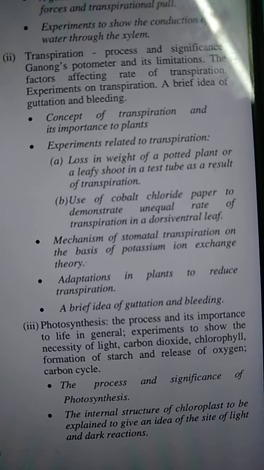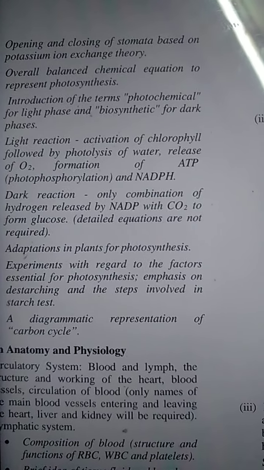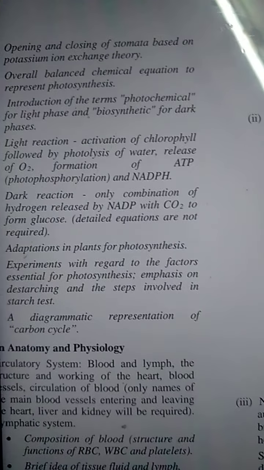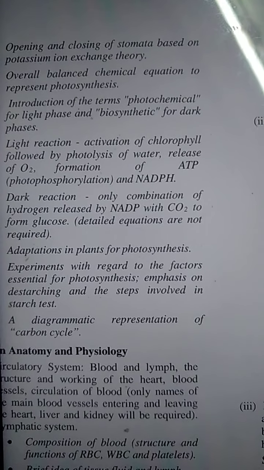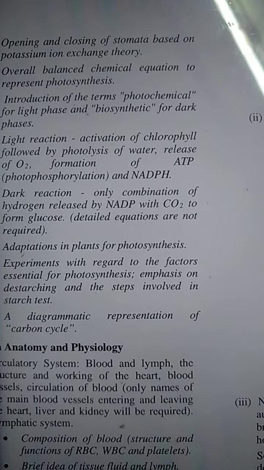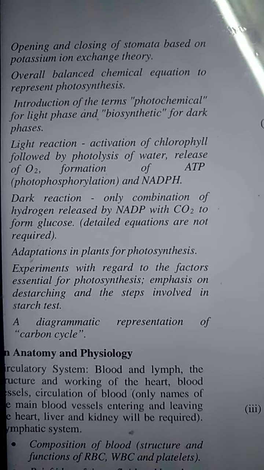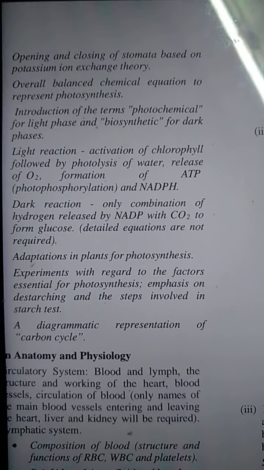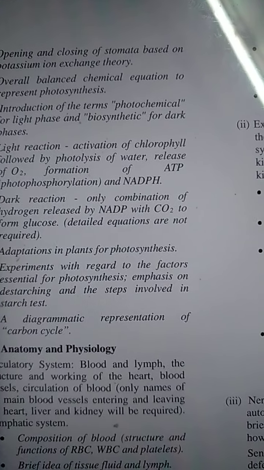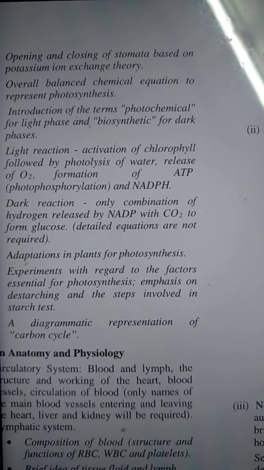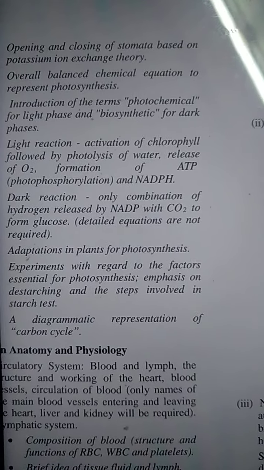Again, from photosynthesis, one thing I have to mention. They have mentioned the dark reaction. Actually dark reaction was not there in our syllabus, but here they have said only the combination of hydrogen released by NADP with CO2 to form glucose. Detailed equations are not required. So you have to know the site of the dark reaction, and how it combines with NADP to form NADPH with CO2 to form ultimately glucose. Detailed equations are not required. Otherwise, everything is there.